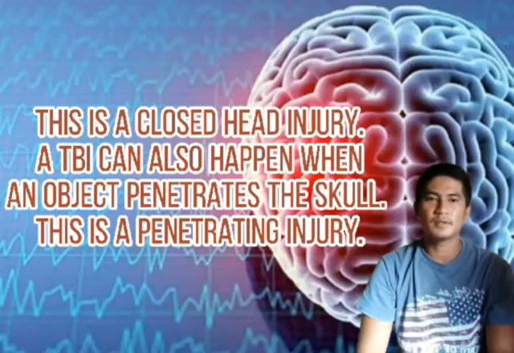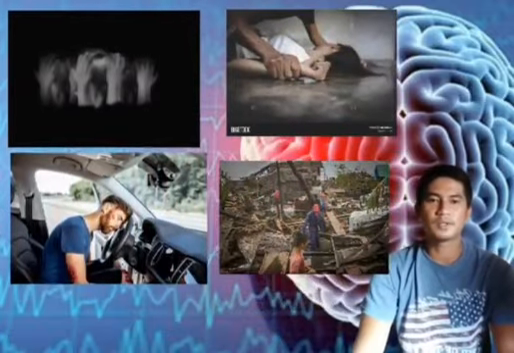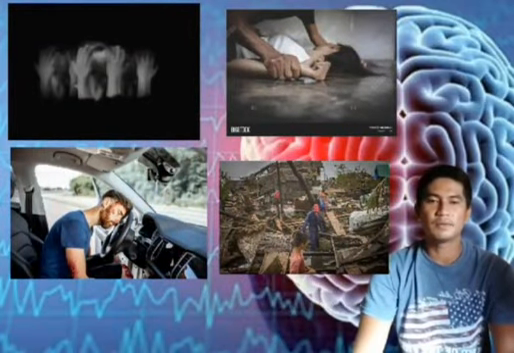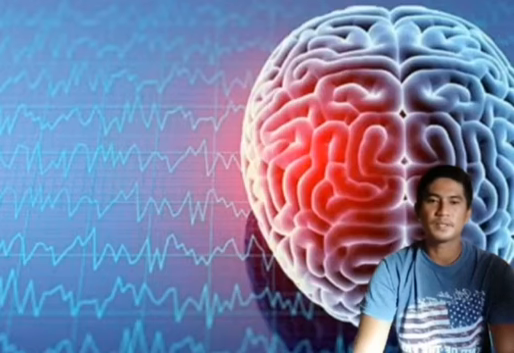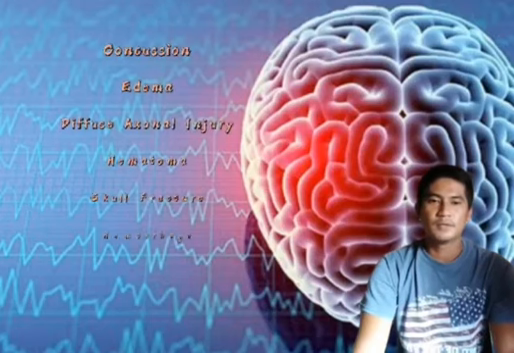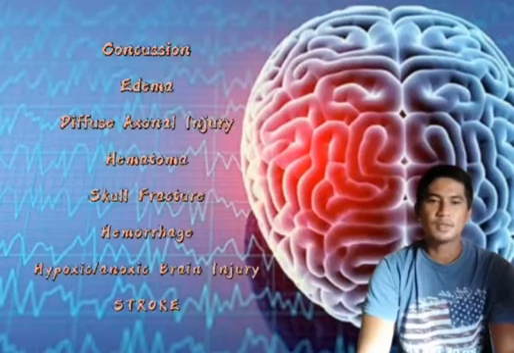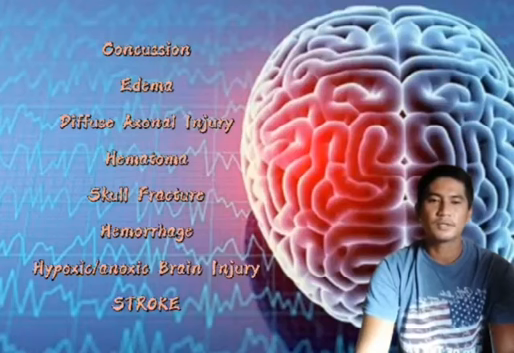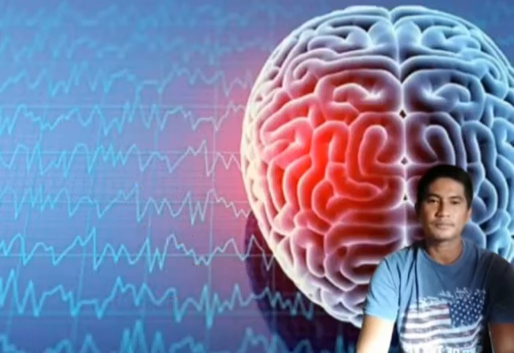This is a penetrating injury. In a word, trauma is an emotional response to a terrible event like an accident, rape, or natural disaster. Here are some examples of traumatic brain injury. These include concussions, edema, diffuse axonal injury, hematoma, skull fracture, hemorrhage, hypoxic or anoxic brain injury, and stroke.